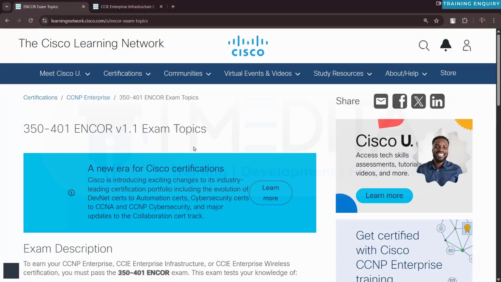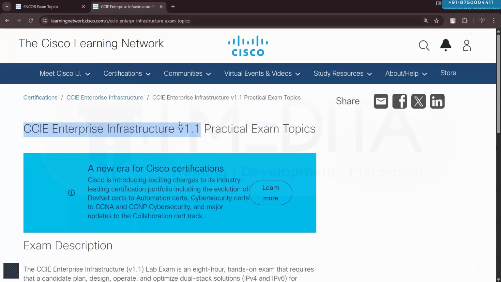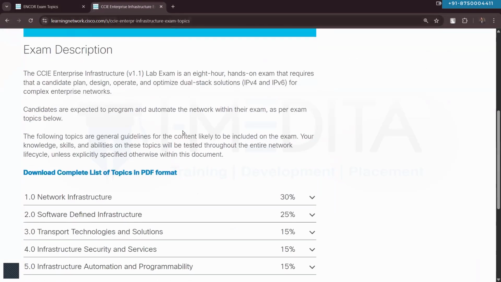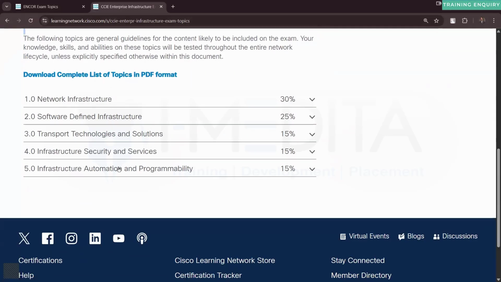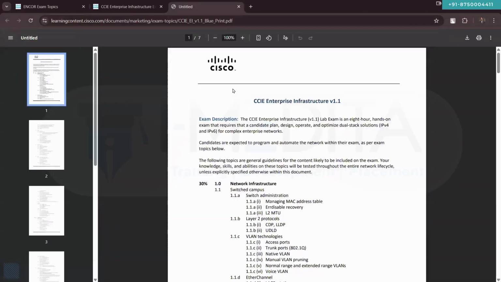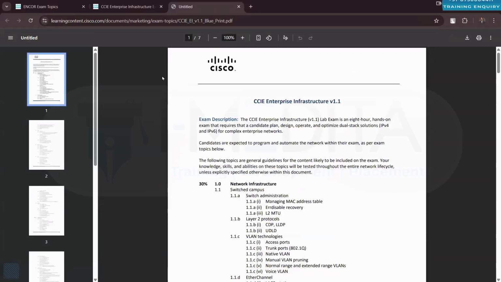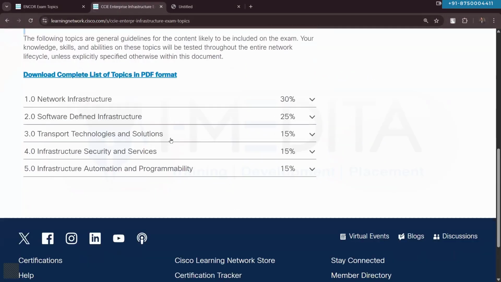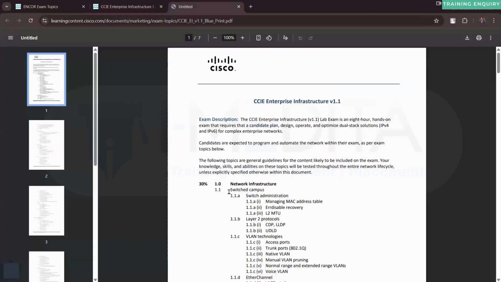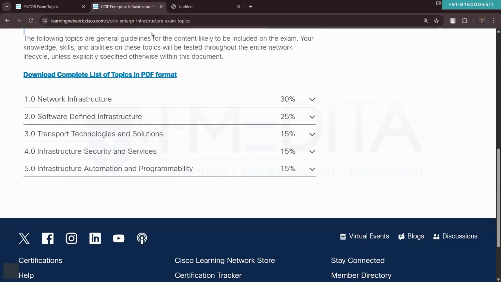So what things are we going to cover, by the way? The CCIE Enterprise Infrastructure Practical Exam, the Lab Exam. If you scroll down, here is the list of topics. You can download it in PDF format, keep it with you, and make sure that all the topics from this content are covered. So this is what we are going to discuss. This is what we are going to cover in our CCIE Enterprise Infrastructure routing content. The CCIE lab exam is divided into a total of 5 parts.